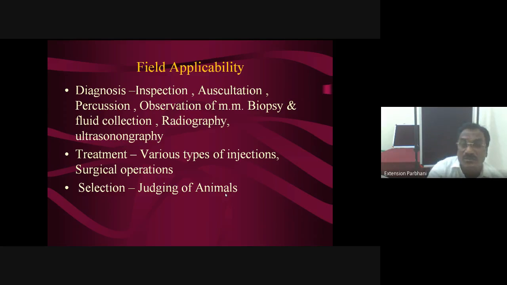All these things we observe from a short distance so as to detect abnormalities. Then another is auscultation, with the help of a stethoscope, listening to sounds produced by certain vital organs, particularly heart, lung, and sometimes rumen. Then percussion with fingertips. We strike that body part, you listen to a certain type of sound, and on the basis of that sound you diagnose certain things.